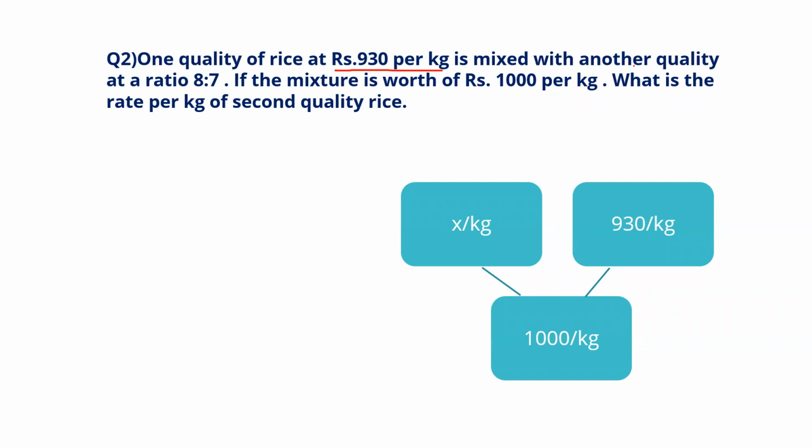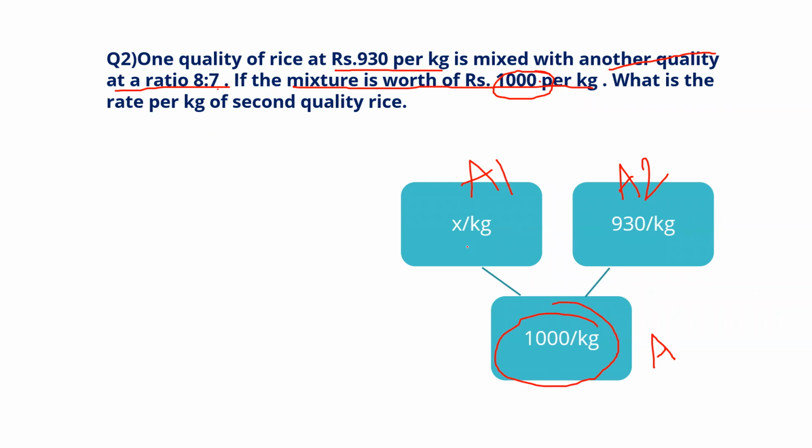And observe this one, there is one quality of rice which is 930 per kg mixed with another quality of rice. We don't know how much the other quality of rice costs, but they mixed in the ratio 8 is to 7, and they said that the mixture worth is 1000 per kg. This is similar to that. See, the mixture worth has increased, which means this is A, and the initial one is A2, the cheap item. It is mixed with some costly item A1, so that you will get a mixture price of 1000 per kg.